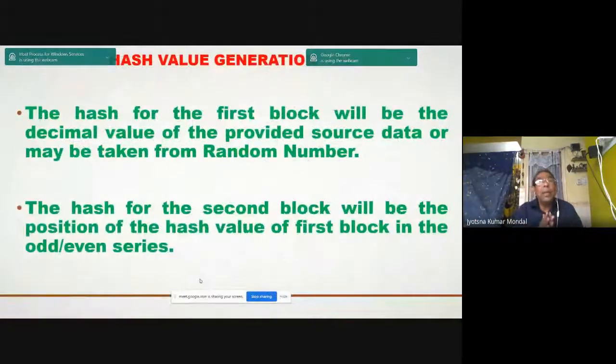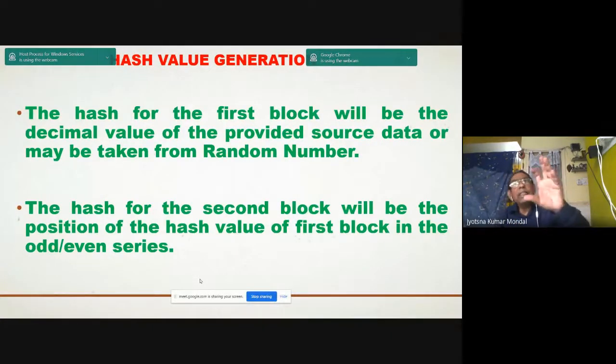And what is done? When the controllers are connected in a chain of blocks, the hash for the first block will be a decimal value. Suppose this is one example I am giving you, and it can take a random number. And the hash for the second, suppose I am giving you, is 95.